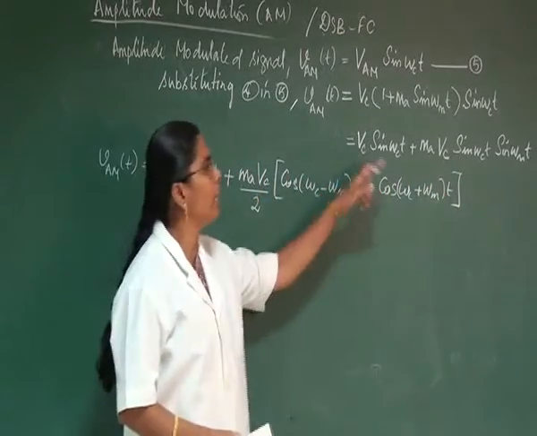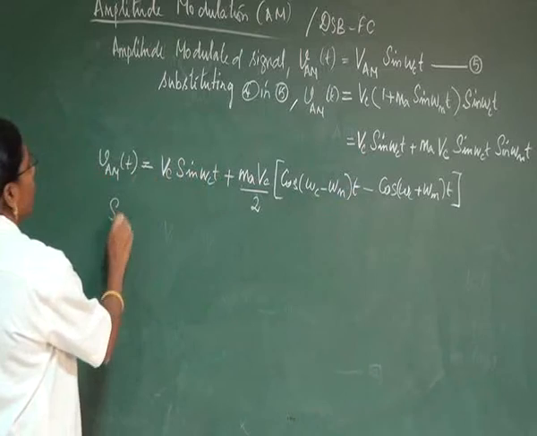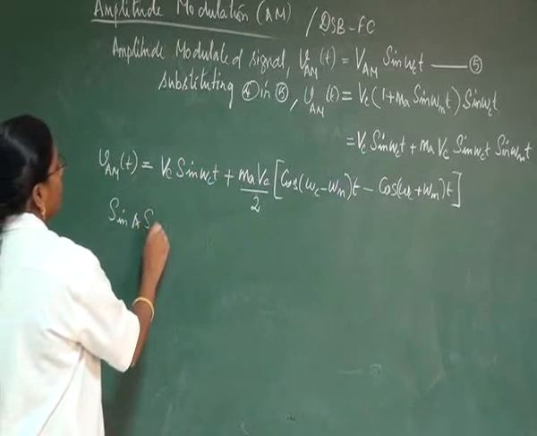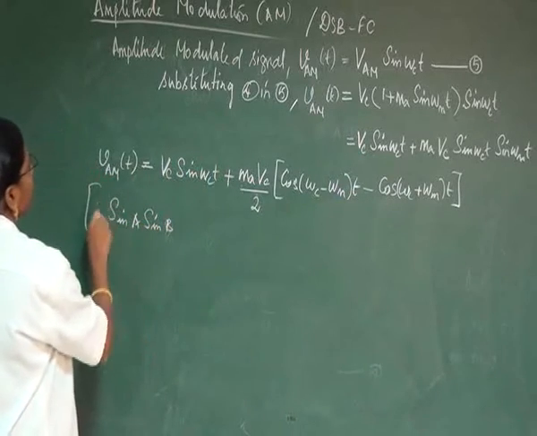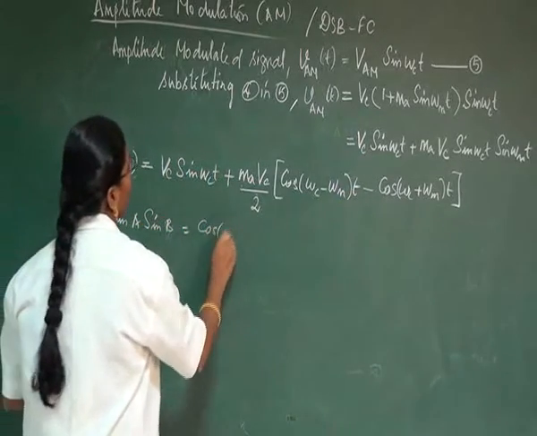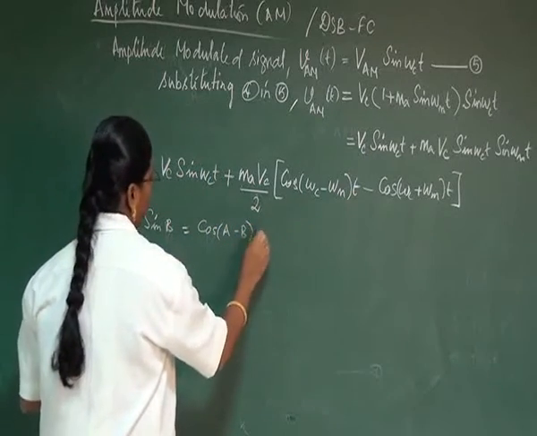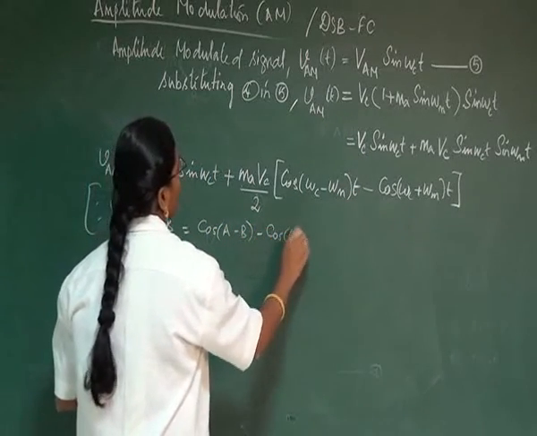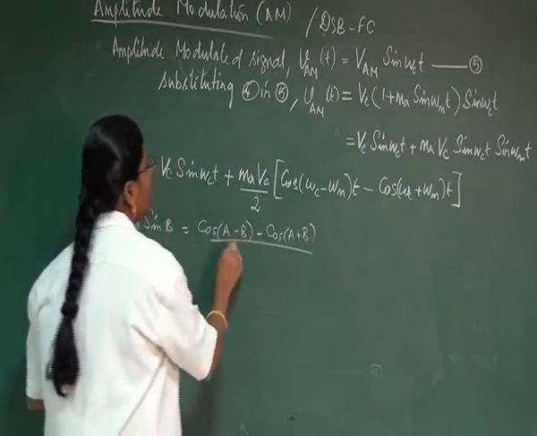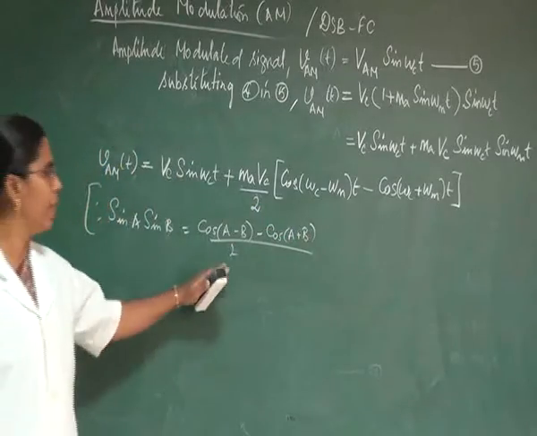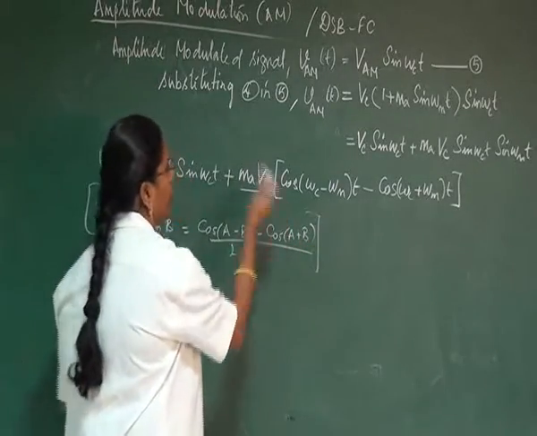Since sin A sin B has the formula: sin A sin B is equal to cos of (A minus B) minus cos of (A plus B), divided by 2. This is the formula which we have used here. So this will be your term.